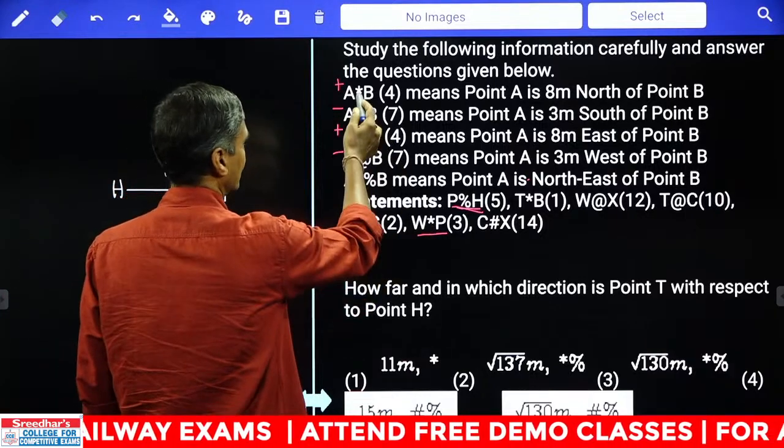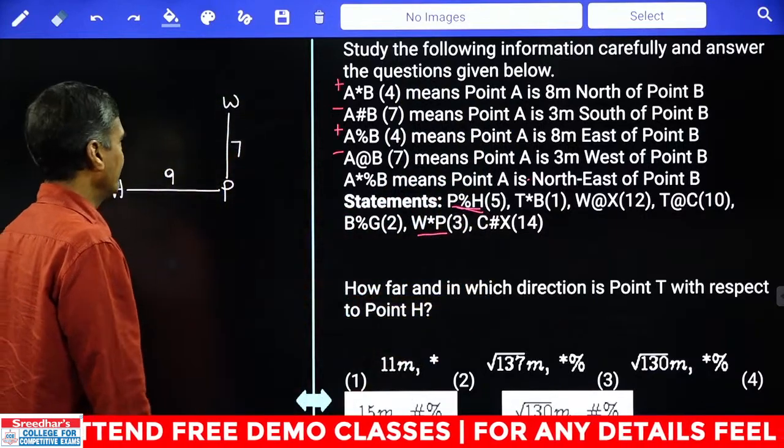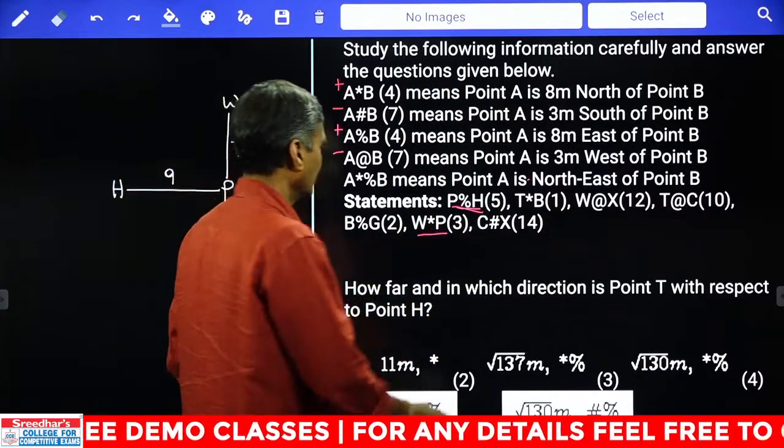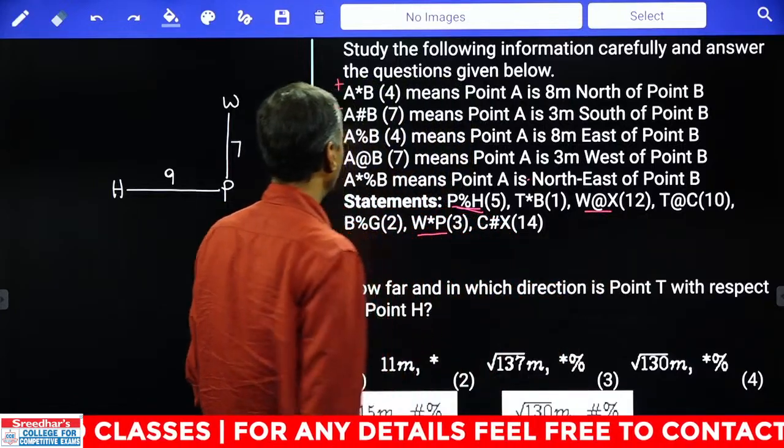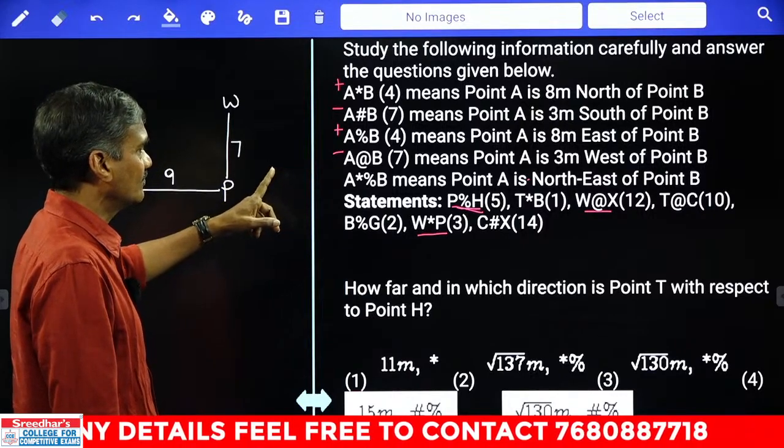Star means plus, and how much should we add? We should add 4. 3 plus 4 is 7. And W is there. Then next one, W at the rate of. At the rate of means minus, west should come. W is to the west of X.